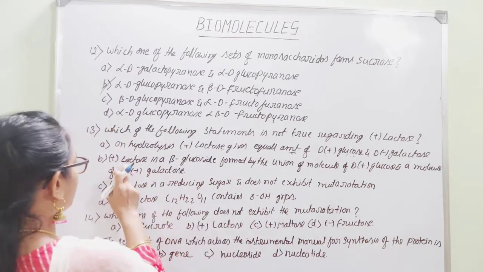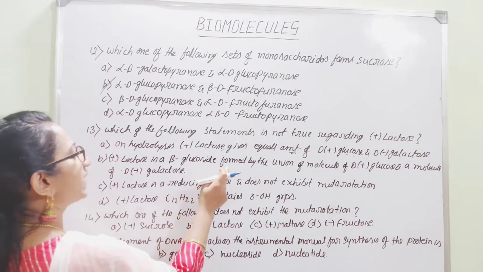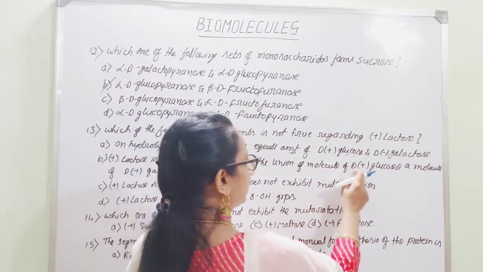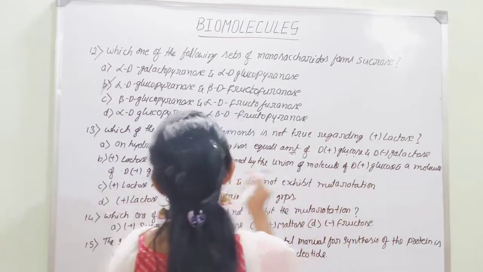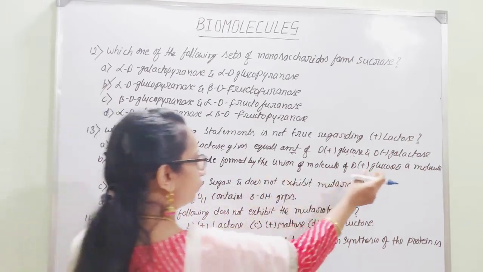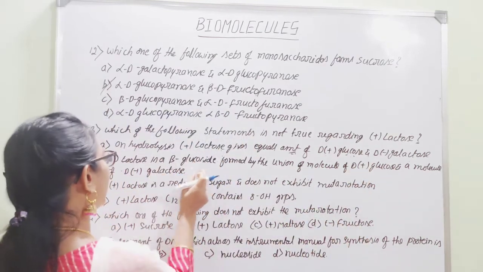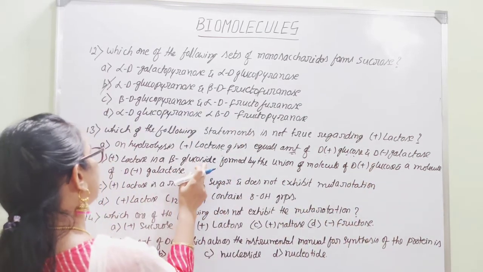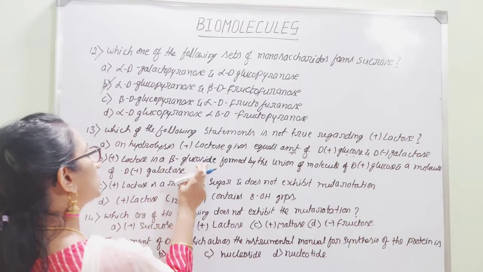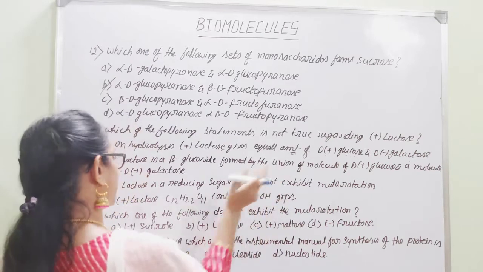Then plus lactose is a beta D glucoside formed by the union of a molecule of D plus glucose and a molecule of D plus galactose. These are the two monosaccharide units, glucose and galactose, combined by a beta glycosidic linkage. That is also a right statement.